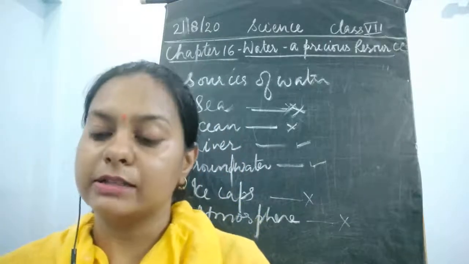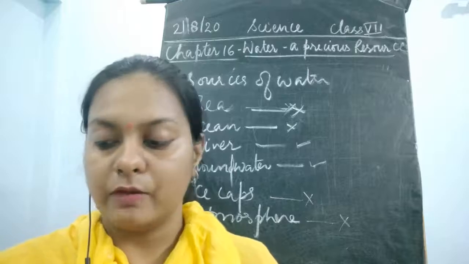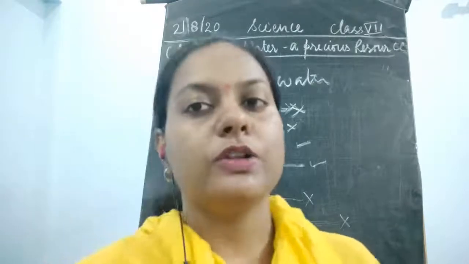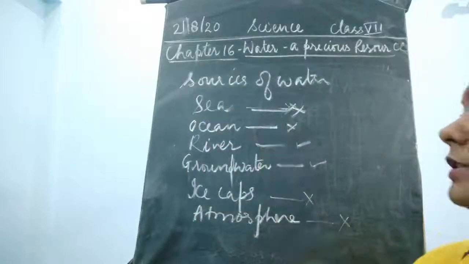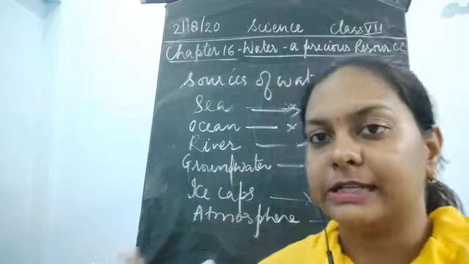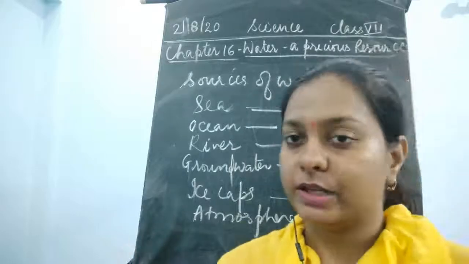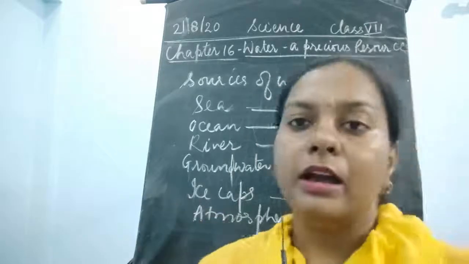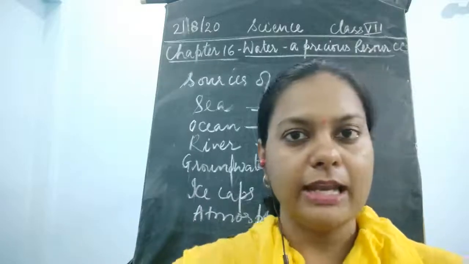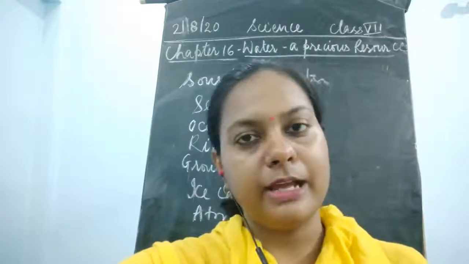So I have discussed the first topic of this chapter, which was the introduction, and also the second part, based on the sources of water and why Earth is said to be a blue planet. This question has been discussed today in detail, okay children. I'll continue with the same in the next video. So that's all for today's video.